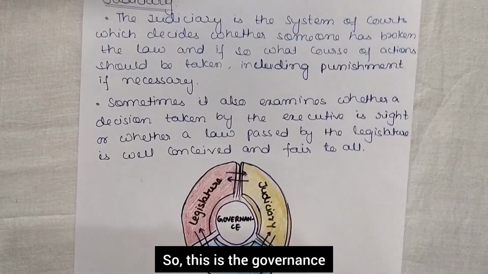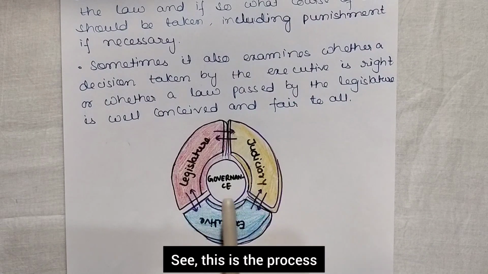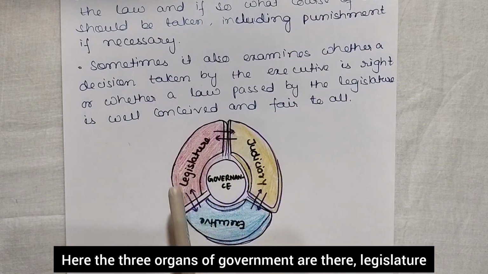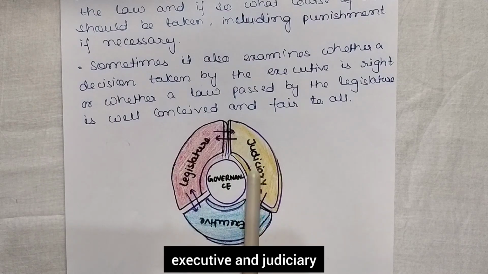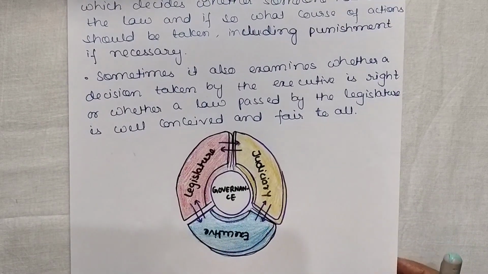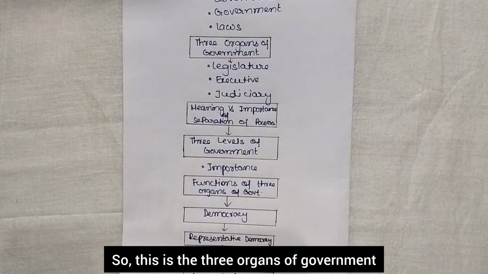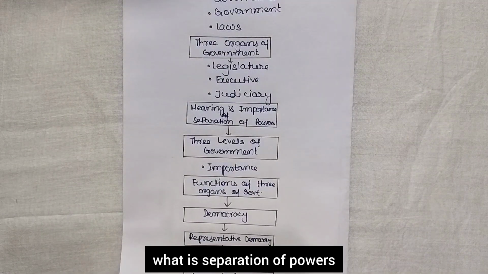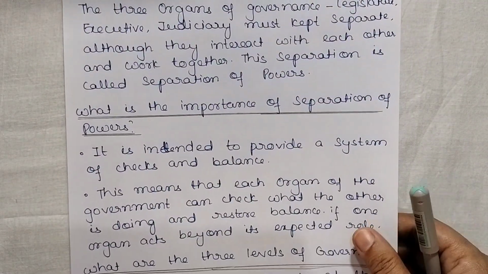Okay, so this is the governance, this is the process. Here the three organs of government are there: legislature, executive and judiciary. They are all interconnected. So these are the three organs of government. Now let us see what is separation of powers. The power has been separated. Now what is the purpose of this?